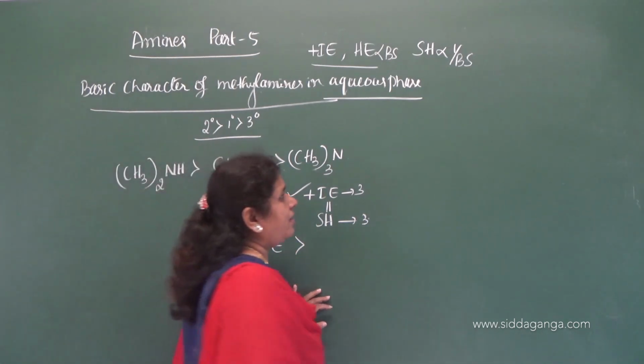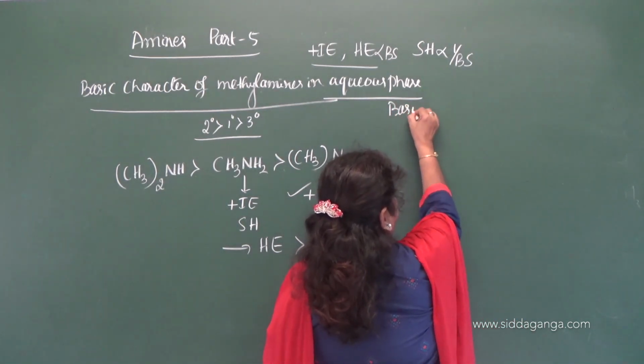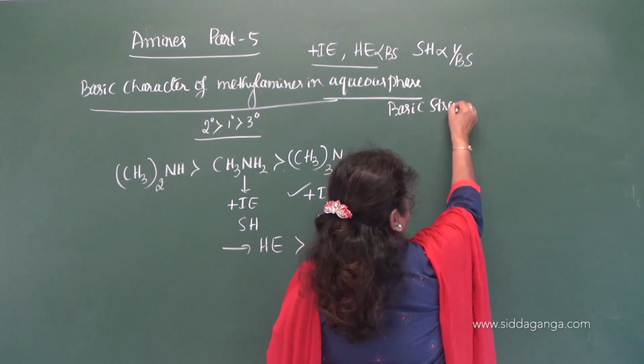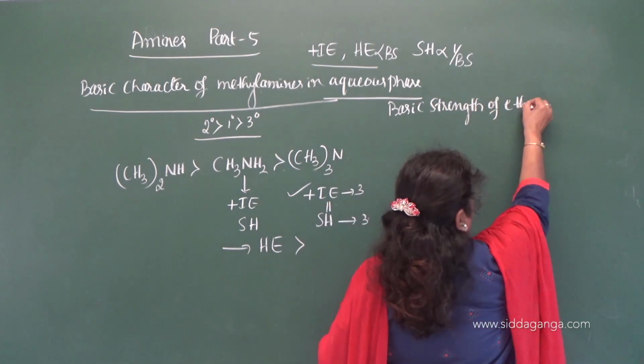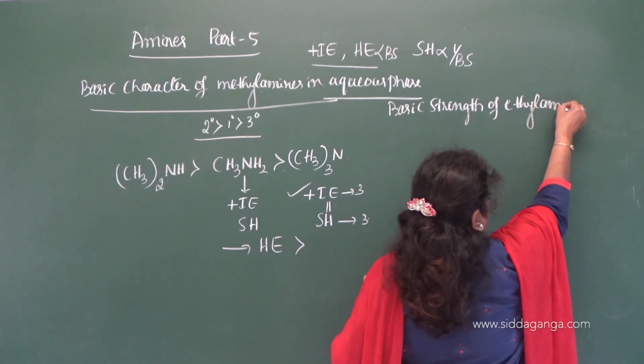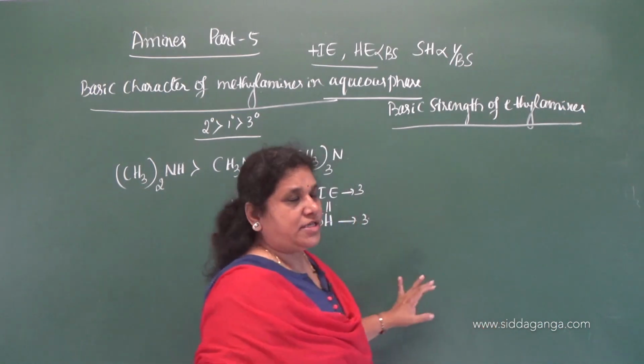Let us compare the basic strength of ethylamines in the aqueous phase. Again in the aqueous phase, what is the order?